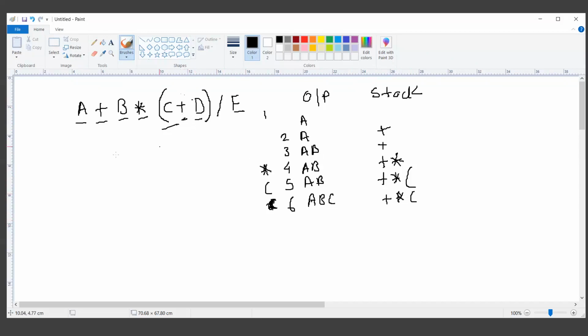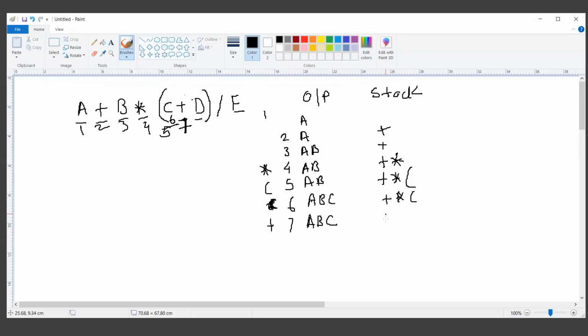No, in the seventh step, again, this is because of the problem. Let me count: 1, 2, 3, 4, 5, 6, and 7, right? So in the seventh step, my next input is plus. Again, this is an operator. I have to compare it with the bracket. This is an opening bracket, a new opening on the stack.